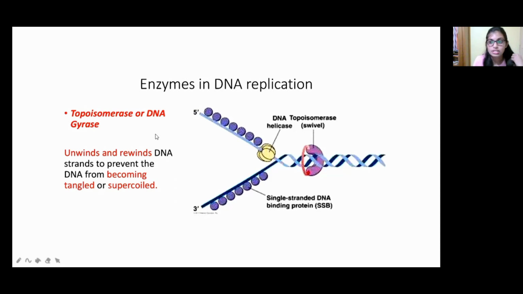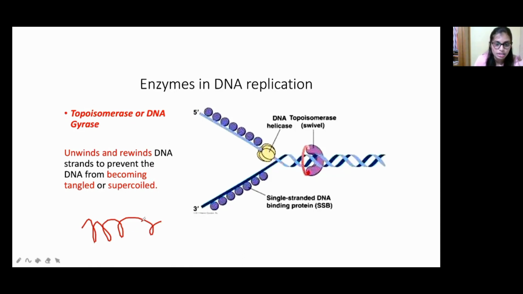So this topoisomerase is also called DNA gyrase. Okay, so the main function of the topoisomerase is to unwind and rewind the DNA strands to prevent the DNA from becoming tangled or supercoiled. Okay, so if any DNA is supercoiled like this, for example, it has to be rewound, it has to be unwound. That function is performed by this topoisomerase.